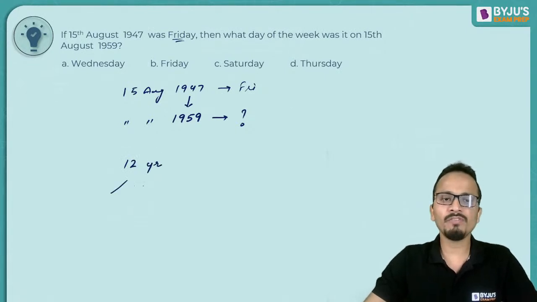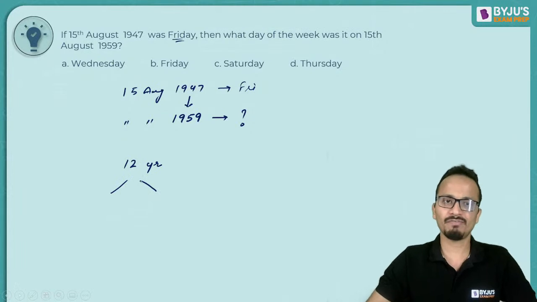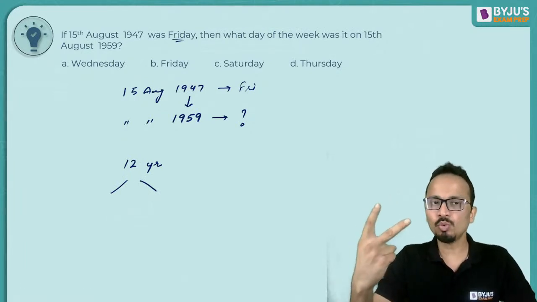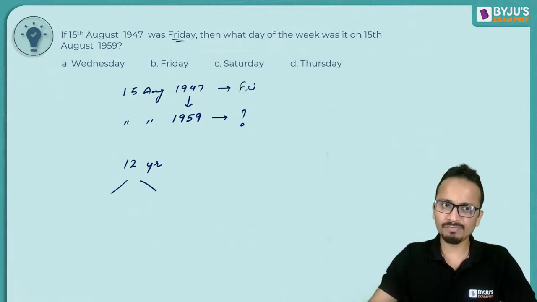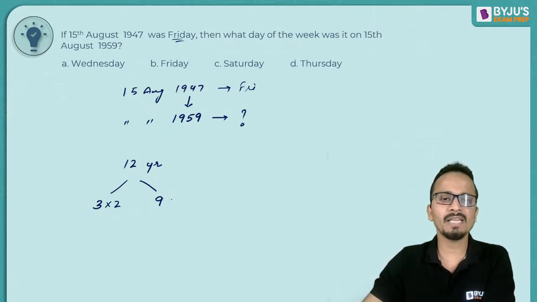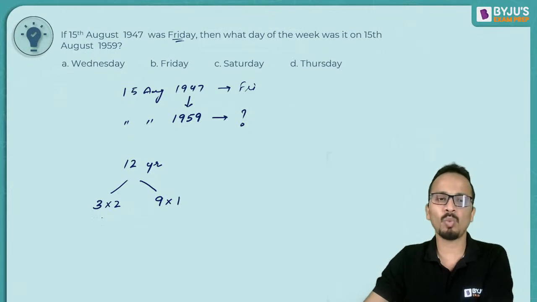Now out of these 12 years, how many leap years do we have? Leap years 1948, 1952 and 1956. We have 3 leap years. That means we'll have 9 normal years. Now in every leap year, we have 2 odd days, and in every normal year, we have 1 odd day.